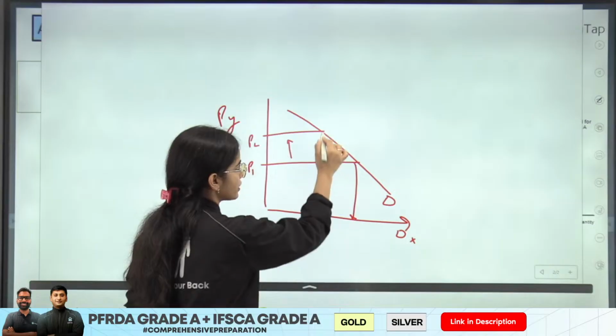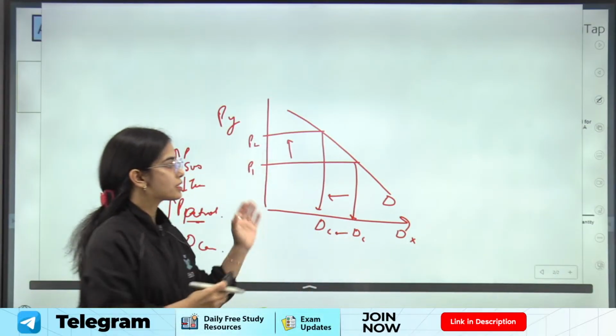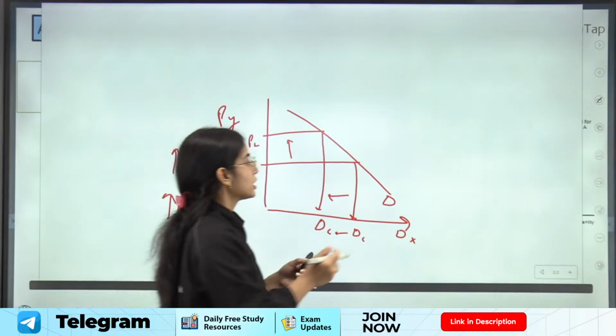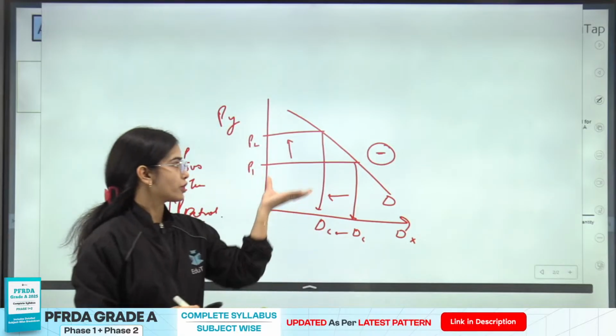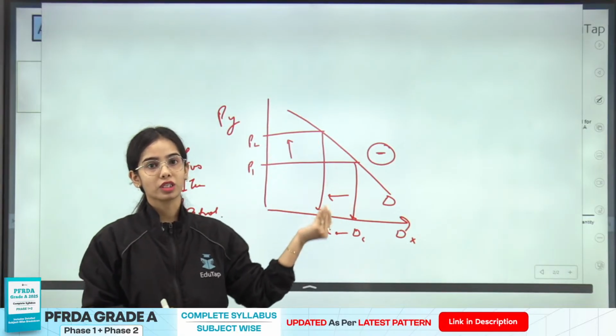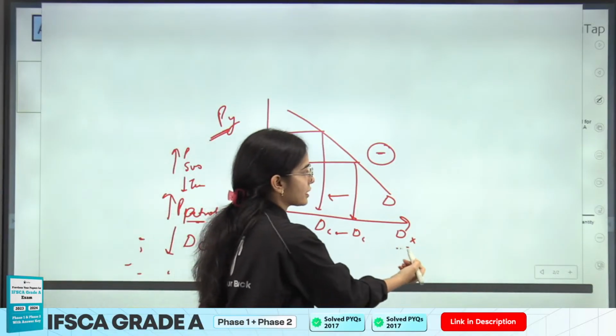The demand for cars will decrease, because if petrol becomes more expensive, petrol-run cars will be demanded less. Or if the price of sugar is increasing, tea is demanded less, because they are complementary goods. So they have a negative sloping demand curve, and the cross elasticity of demand is negative, because if the price of Y is increasing, the demand for X is decreasing.